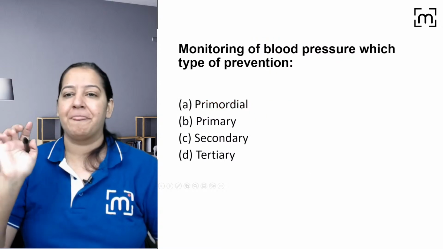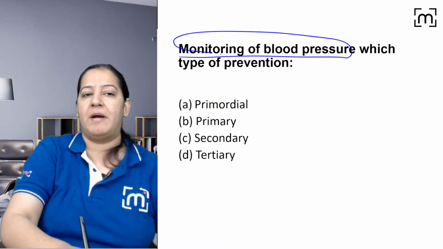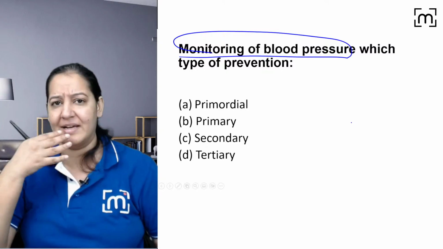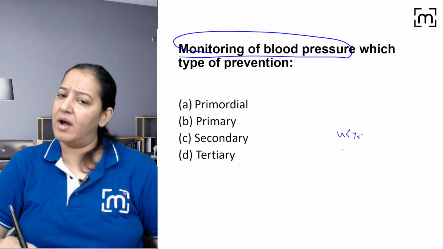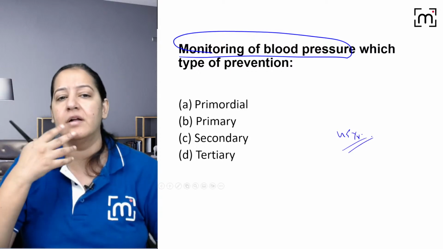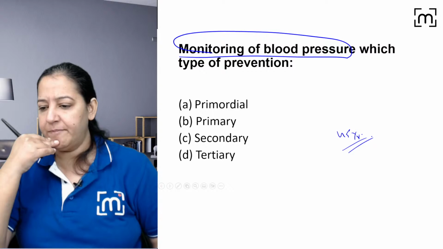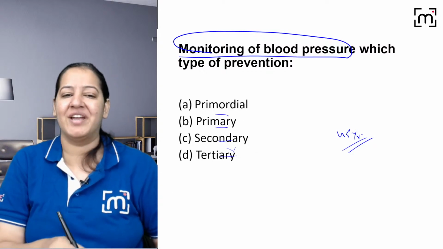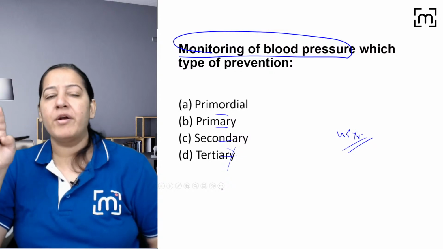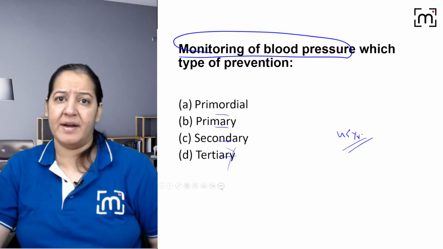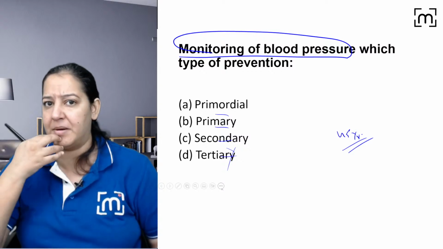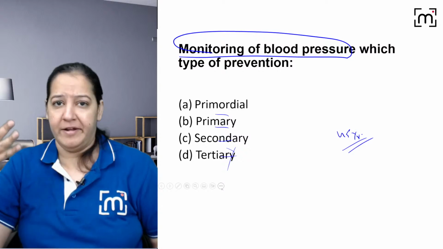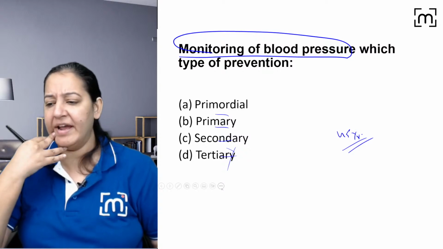Can you tell me the last question? Monitoring of blood pressure. We all should monitor our blood pressure regularly, once a week, and once a month. After 45 years of age, we should keep doing it, once a month and once a week. Why? Which type of prevention is it? Is it primordial, primary, secondary, or tertiary? Of course not tertiary. Why should we monitor blood pressure? I always ask my parents to monitor their blood pressure regularly, once a week and once a month. I have a sphygmomanometer at my home and I myself monitor their blood pressure, very regularly. Why so? What do you want to do?